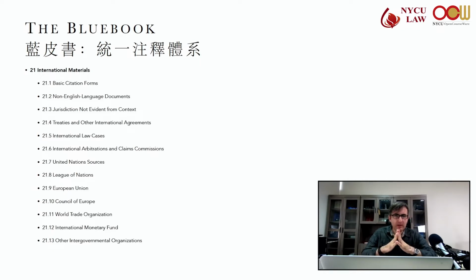So, diving into treaties and other international agreements, this is Rule 21.4.